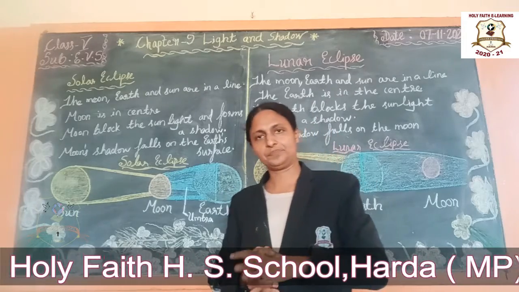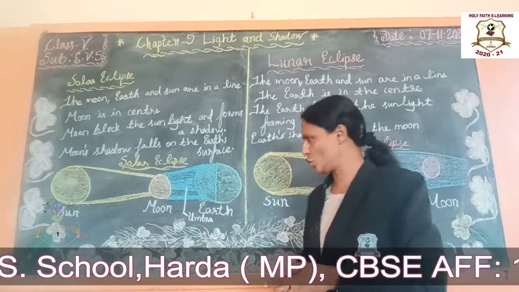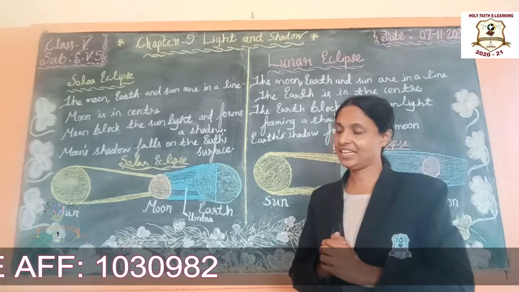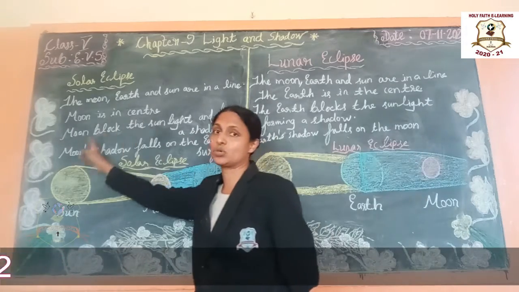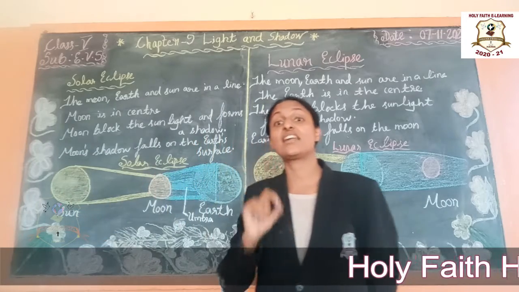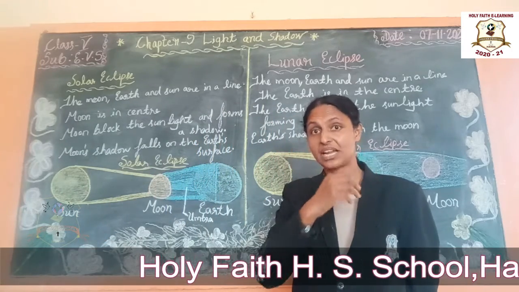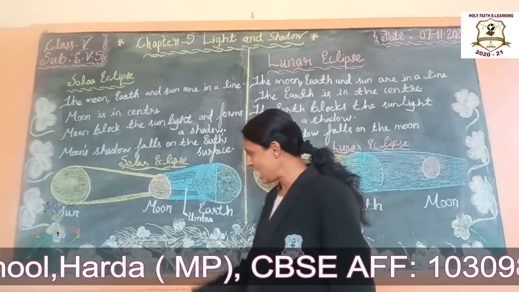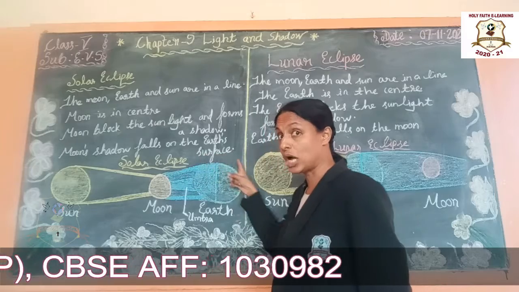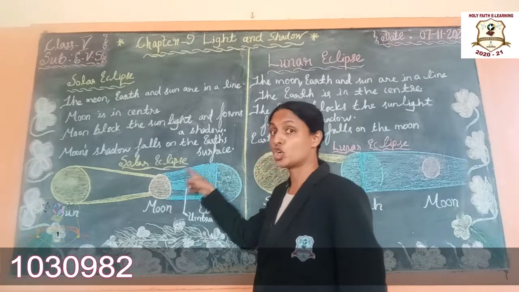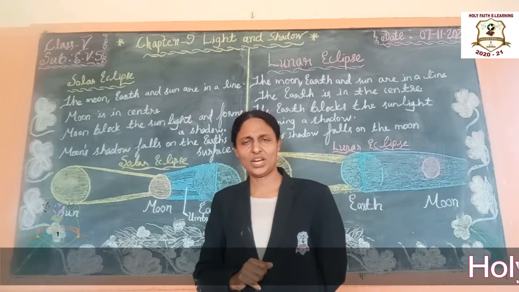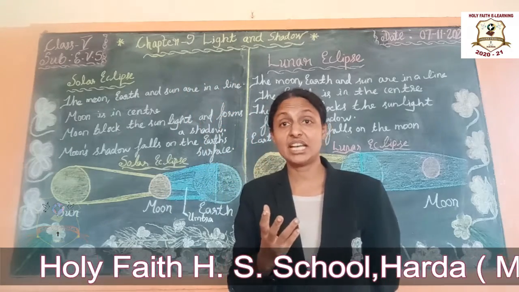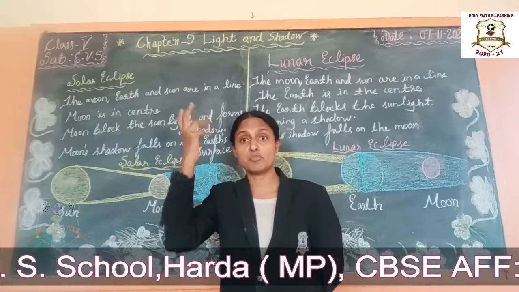Okay students, we already know that the earth rotates on its axis. Then the earth goes around the sun. Rotation and revolution, in previous classes you learned already, na? Then the moon goes around the earth. Students, when we look at the sky in the night time, we can see the different phases of the moon.